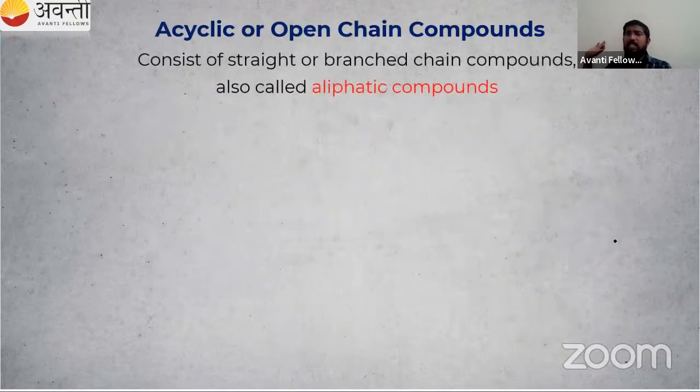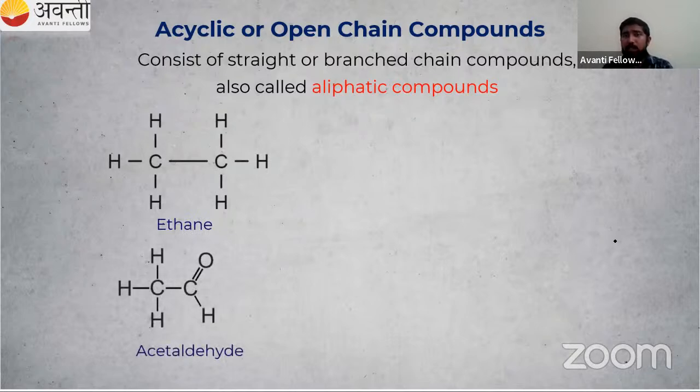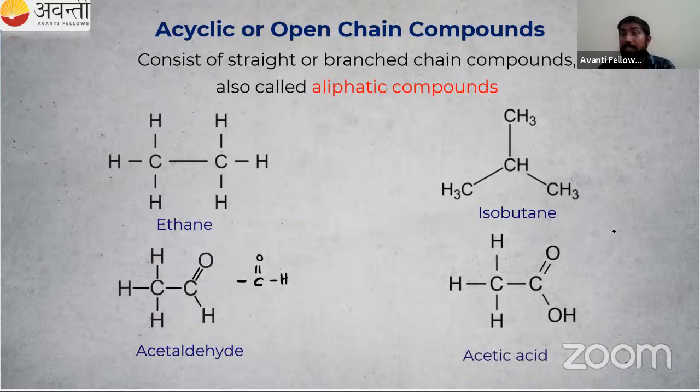First one is acyclic or open chain compounds. Open chain means it consists of straight or branched chains. It is also known as aliphatic compounds. Open chain examples: first, ethane, C2H6. Second, acetaldehyde, where the functional group is aldehyde. We will study aldehyde later. Then we have isobutane, neopentane, etc.